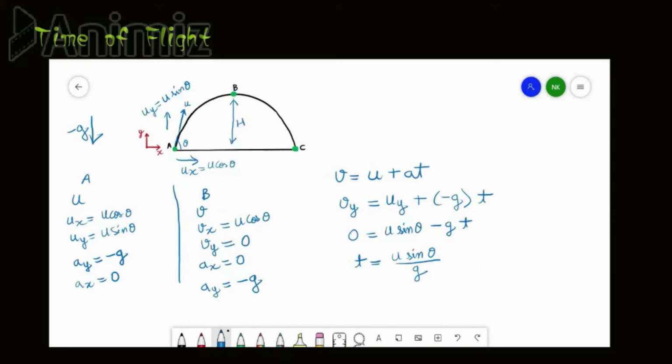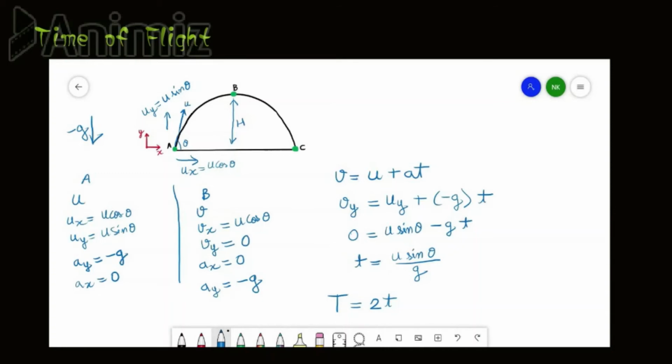To travel from B to C, the projectile will take the same value of time. So time will be the same from A to B and then again from B to C. So the total time of the projectile will be 2 times this t. So we will denote the total time by capital T, and we will write it as 2 times t.